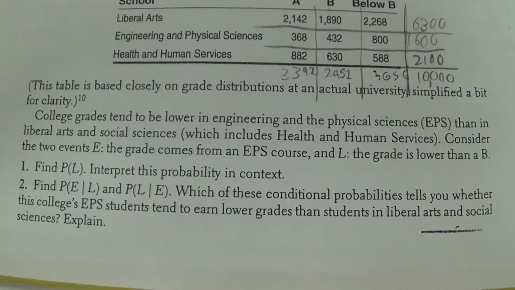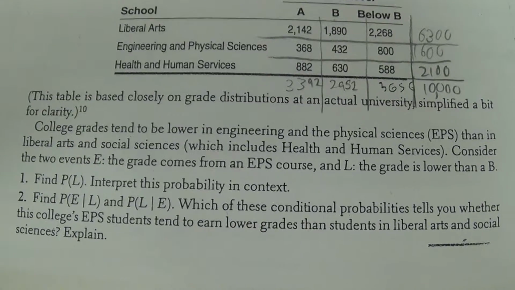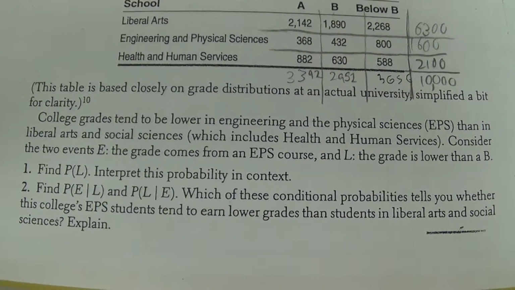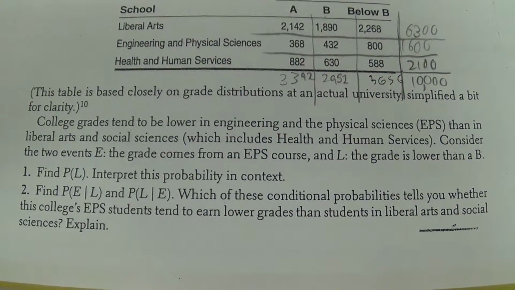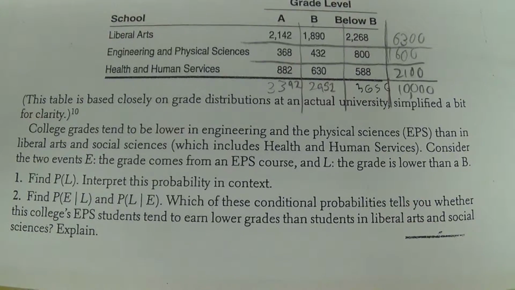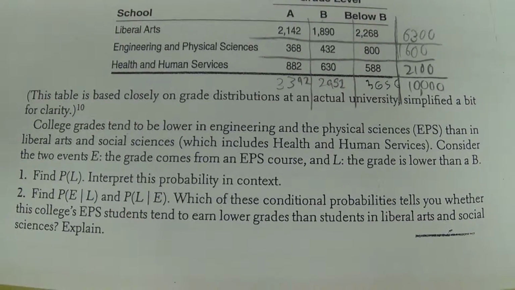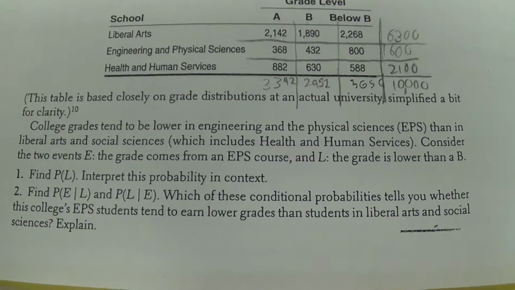Julia, can you go the other way? What two numbers will you grab for the probability of being a low grade given you're an engineer? Oh wait, that was opposite. All right, let's go back to Bailey.